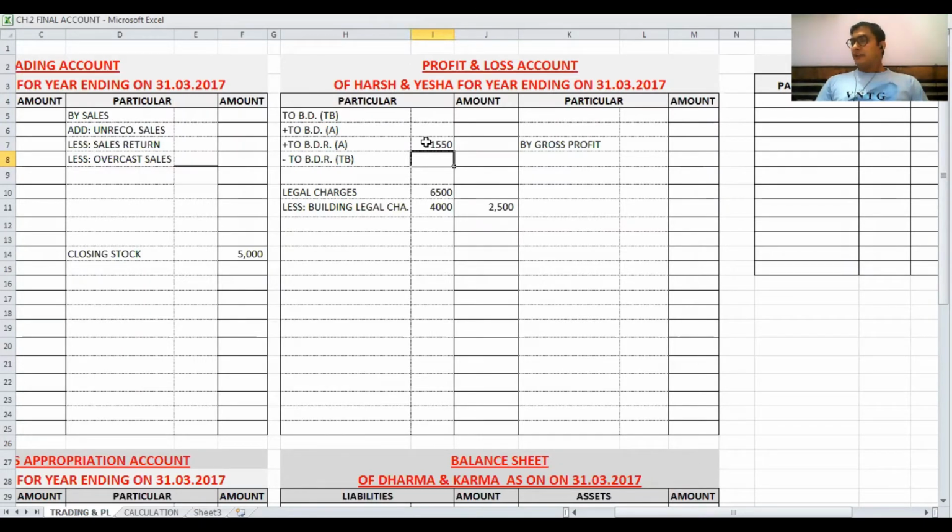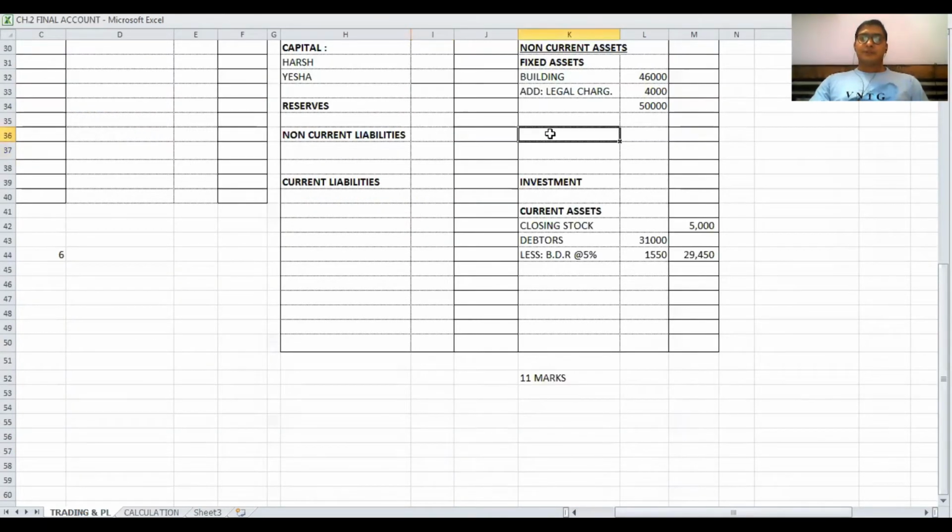Then adjustment number 4: provide depreciation 10% on furniture, 5% on building. First of all, furniture given in the question is 3,000.